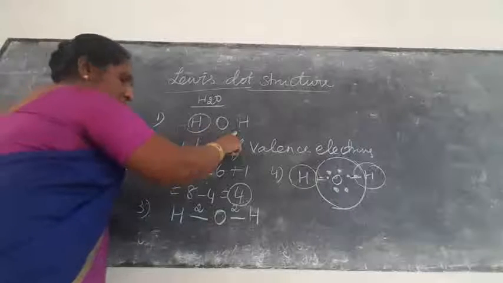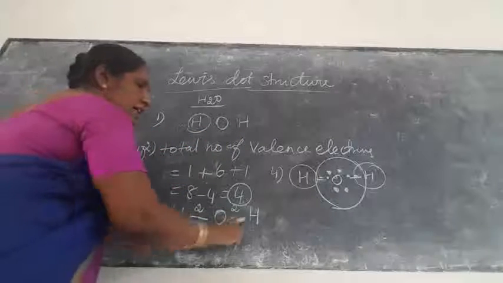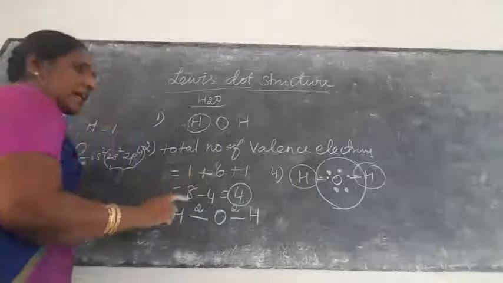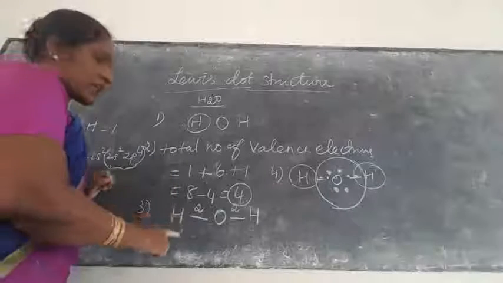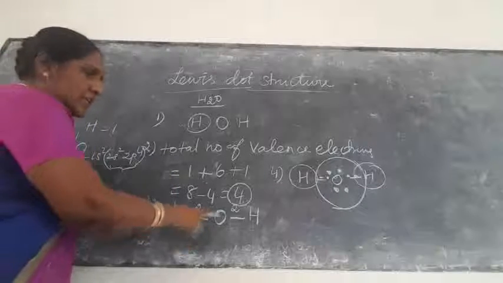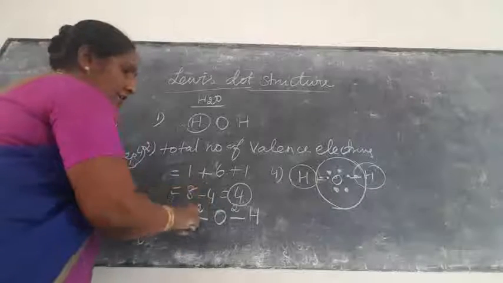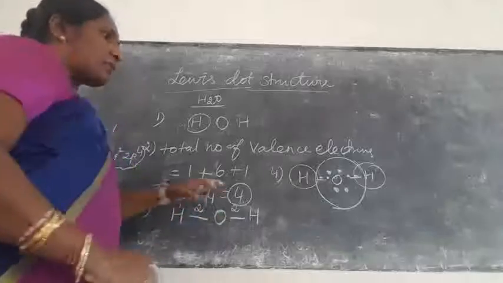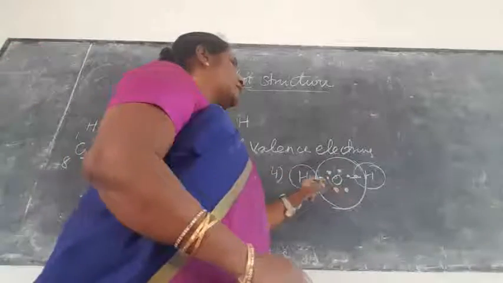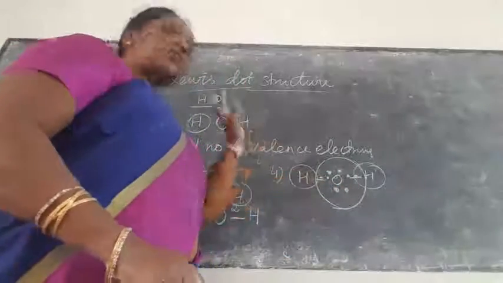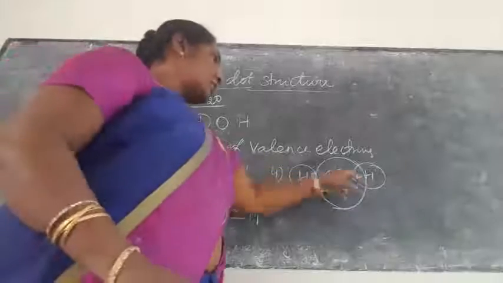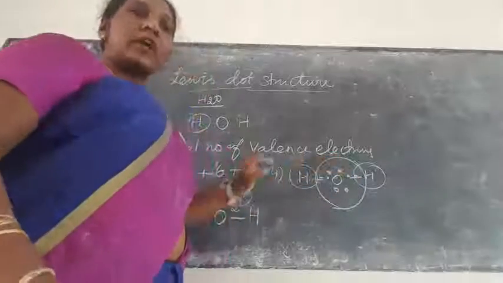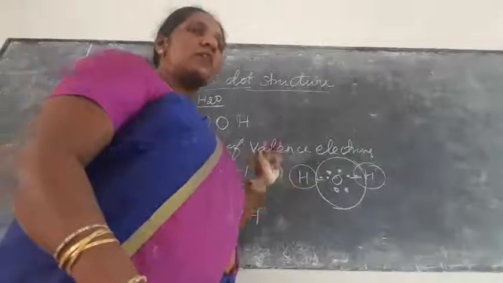After writing this skeletal structure, we draw a single line. Each line contains 2 electrons. Okay, 2 electrons sharing, right? So totally how many electrons are now distributed? That is 4 electrons gone. Remaining 2 lone pairs. If you check the total, hydrogen should have 2, and here hydrogen 2, oxygen 8 electrons. Okay. Once again, in the same way we can draw another structure, HNO3.